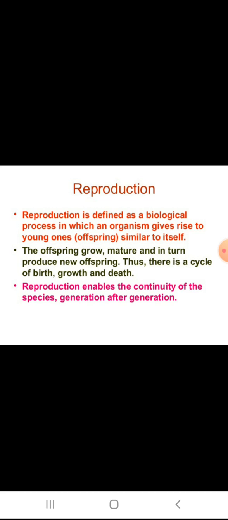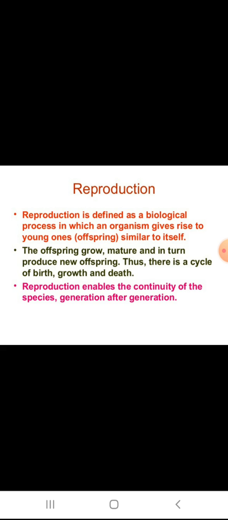is called reproduction. That means on the earth, human beings, animals, plants, everyone is existing. So if human beings don't produce their own offspring, their species would not continue. Like plants, from a mango seed a new mango tree comes, like a cat giving birth to a kitten.